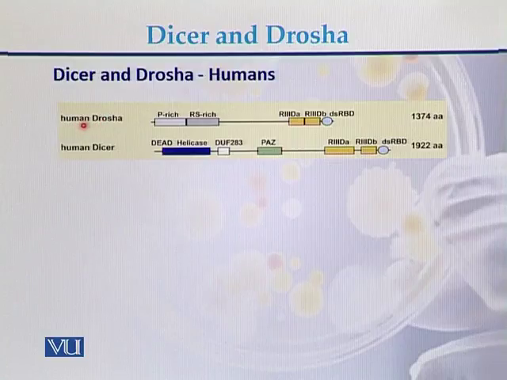This is the structure of human Drosha, and these are the domains of human Drosha. Human Drosha consists of approximately 1374 amino acids. While on the other hand, these are the domains of human Dicer enzyme, and human Dicer consists of approximately 1922 amino acids. So these are the two different enzymes which exist in humans, human Drosha and human Dicer.